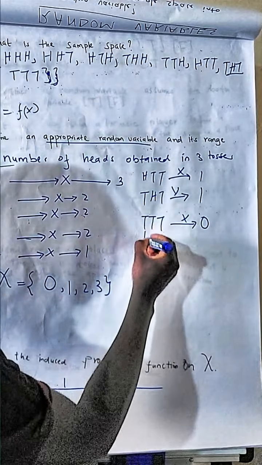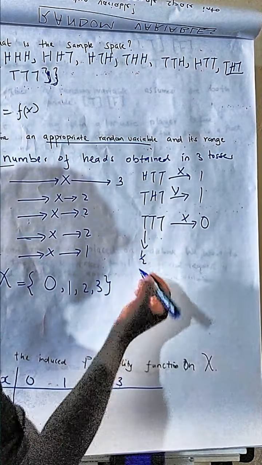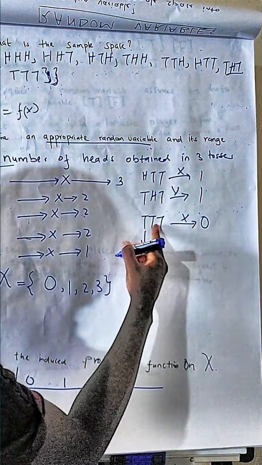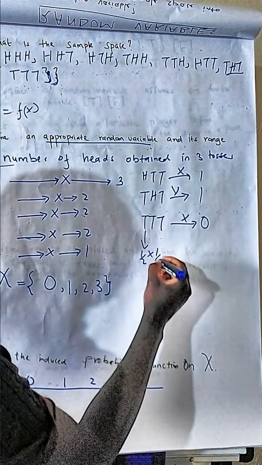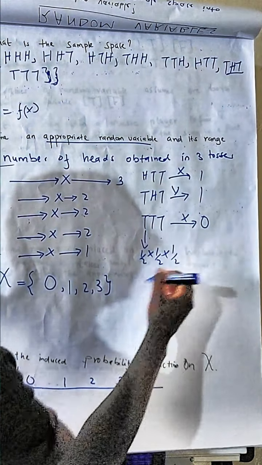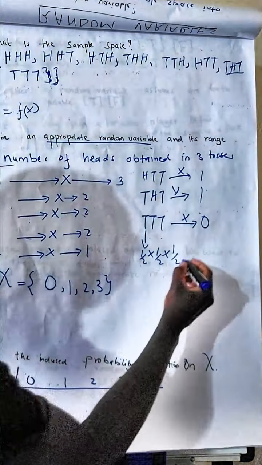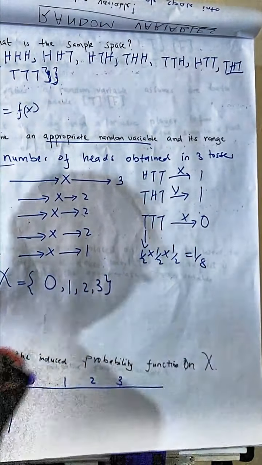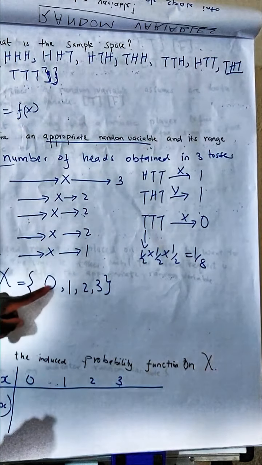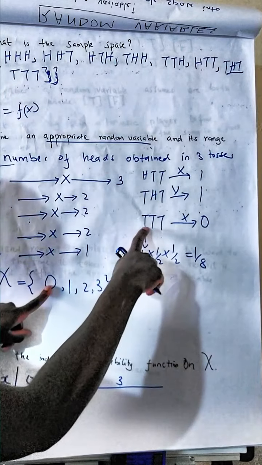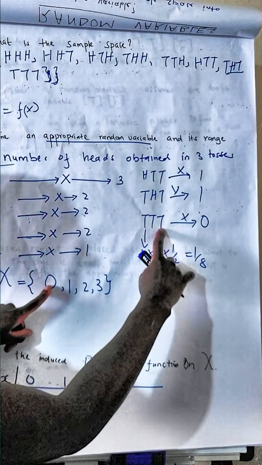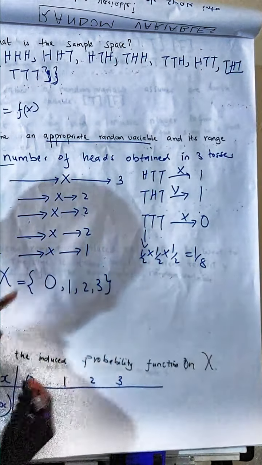The probability of 1 tail occurring is a half, multiplied by the probability of another tail occurring, a half, multiplied by the probability of another tail occurring, a half, which will give you 1/8. So the probability of 0 occurring is the same as the probability of 3 tails occurring, which is 1/8.